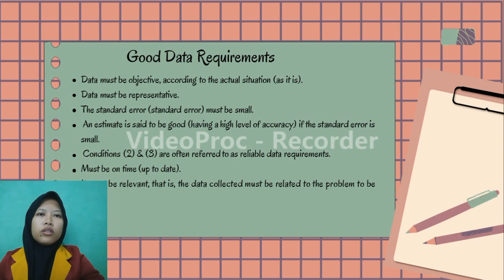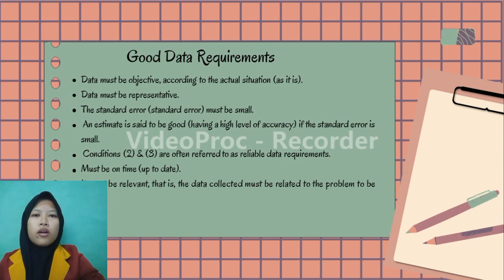Next, good data requirements. 1. Data must be objective, according to the actual situation as it is. 2. Data must be representative. 3. The standard error must be small. 4. An estimate is said to be good, having a high level of accuracy, if the standard error is small. 5. Conditions 2 and 3 are often referred to as reliable data requirements.